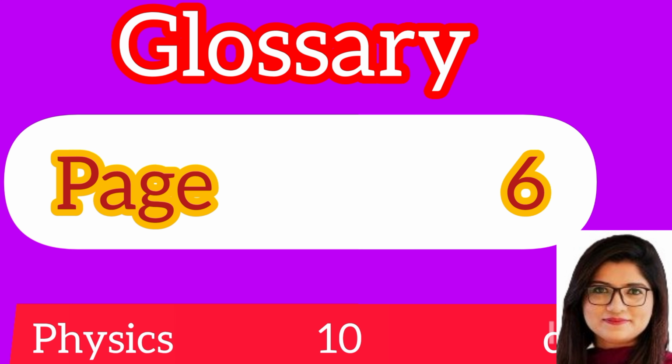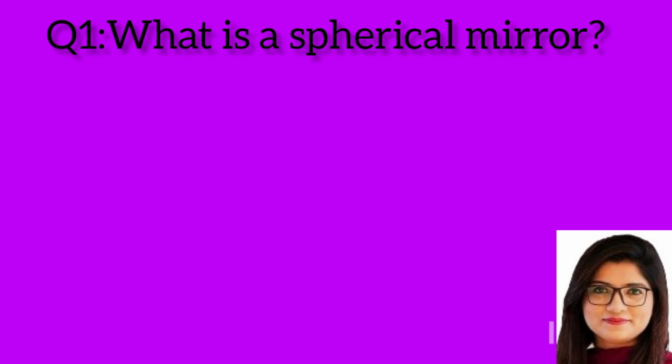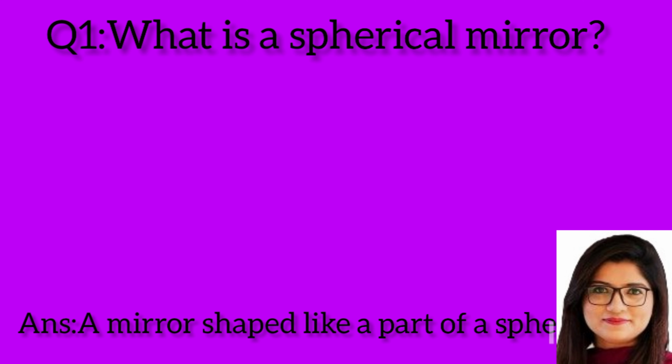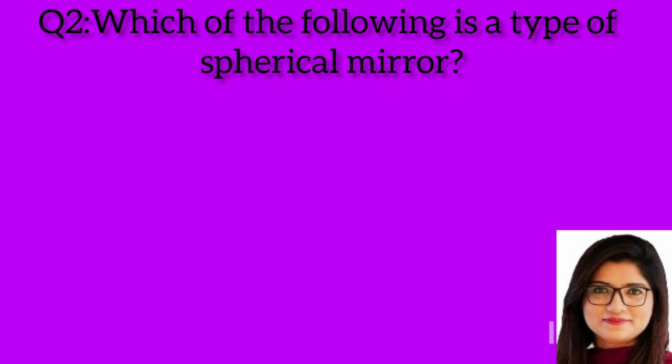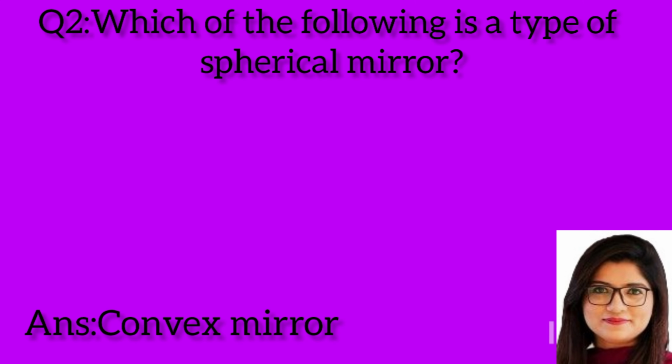Glossary page 6, Physics 10th class. Question 1. What is a spherical mirror? Answer. A mirror shaped like a part of a sphere. Question 2. Which of the following is a type of spherical mirror? Answer. Convex mirror.